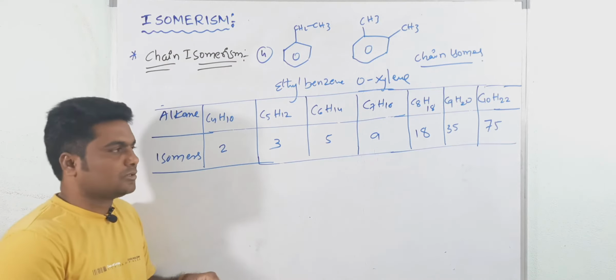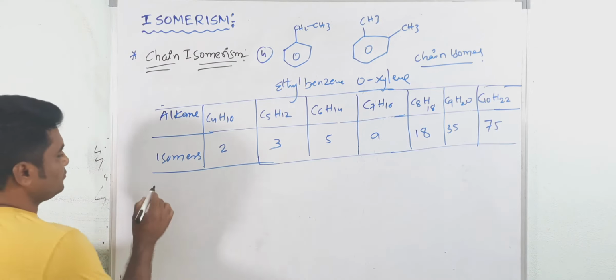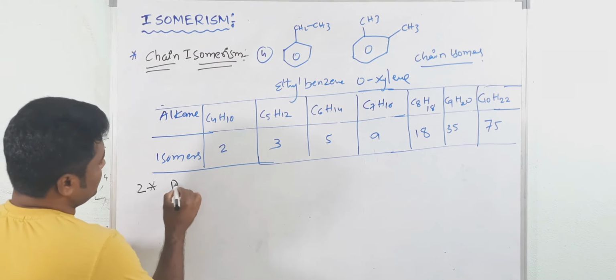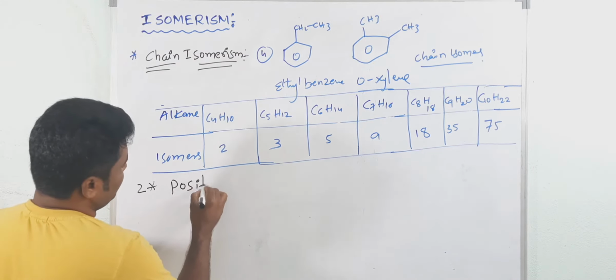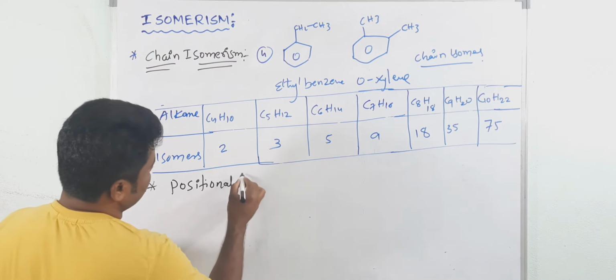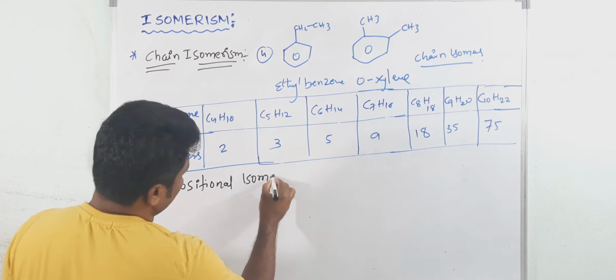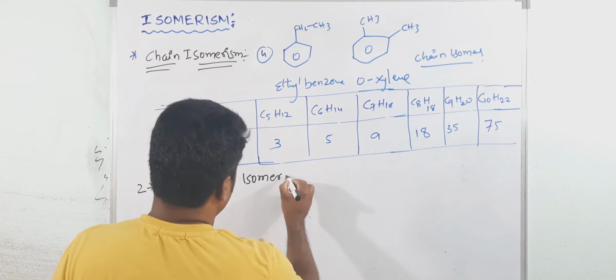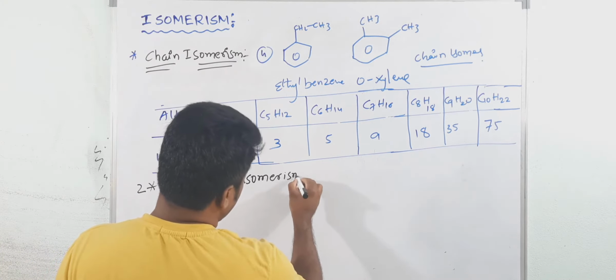Positional isomers. Okay, now see, the next isomer, second, that is positional isomers, that is isomerism. Positional isomerism.